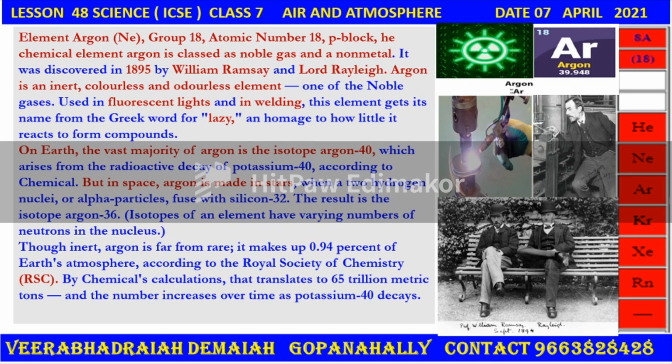Element argon, group 18, atomic number 18, p block element. The vast majority of argon is the isotope argon 40, which arises from the radioactive decay of potassium 40. But in space, argon is made in stars when two hydrogen nuclei or alpha particles fuse with silicon 32. The result is the isotope argon 36. Isotopes of an element have varying numbers of neutrons in the nucleus.